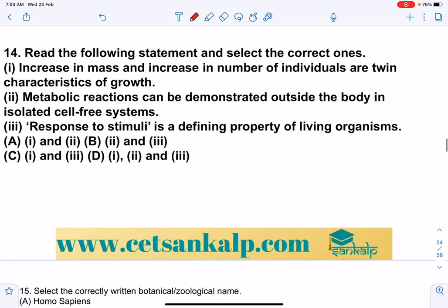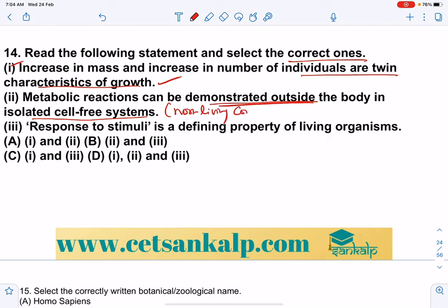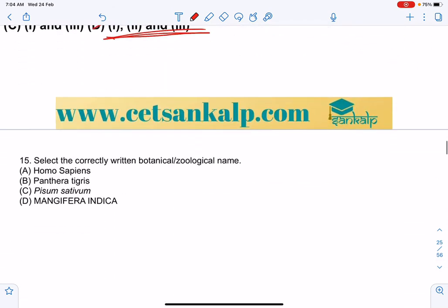Next, read the following statements and select the correct one. Increase in mass and increase in number of individuals are twin characteristics of growth, that is, we can say, in unicellular organisms. Correct. Metabolic reactions can be demonstrated outside the body, that is isolated, in a non-living condition outside the body. In vitro. Keep in mind, in vitro, outside the body. In vivo, inside the body. Response to stimuli, a defining property of living. Correct. All are correct. So 1, 2, 3, all these statements are correct.